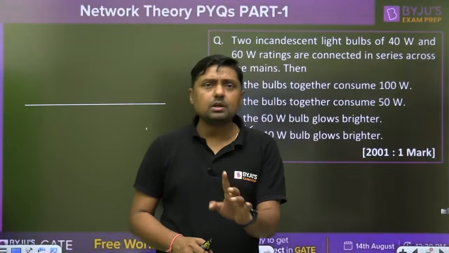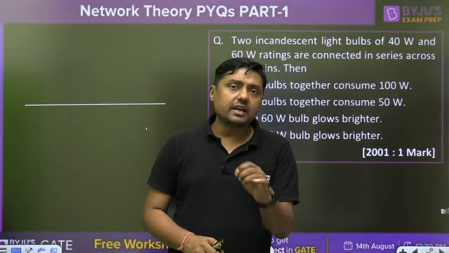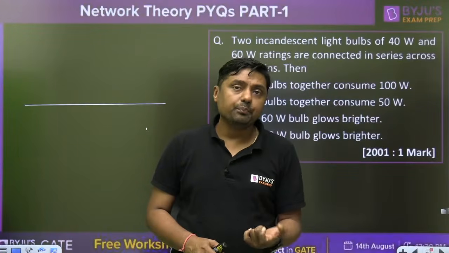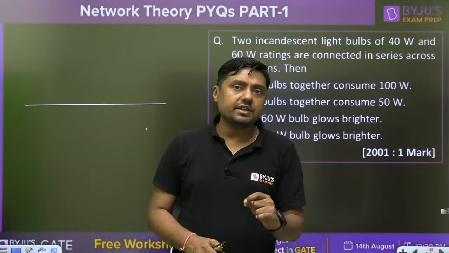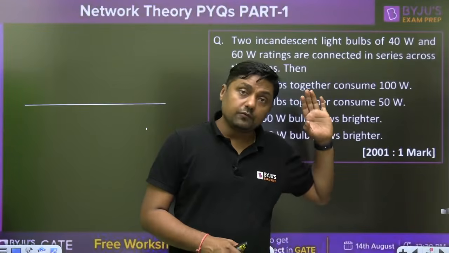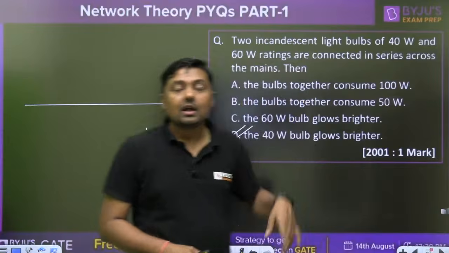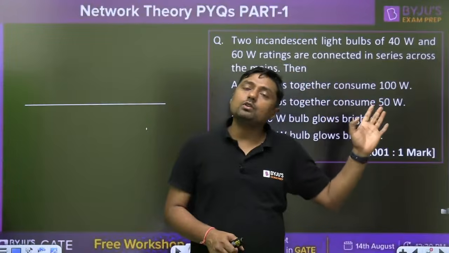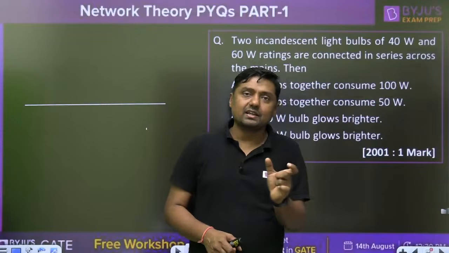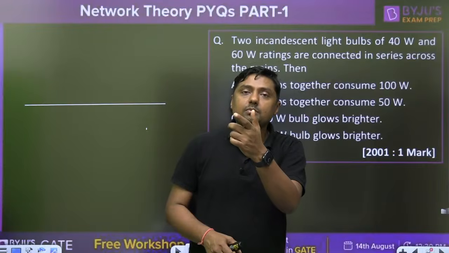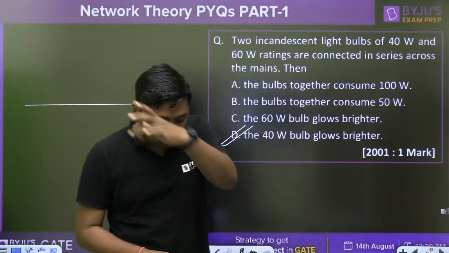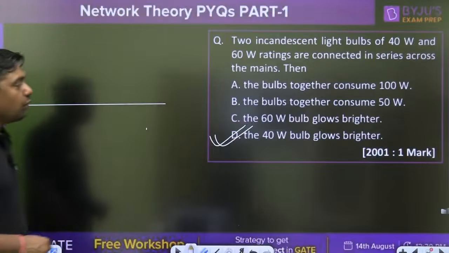Now, remember this concept. Within 10 seconds, we have to solve this question. If the two bulbs are connected in series, then always, if the voltage rating is similar, in this question, voltage rating is not given, so normally we are taking the same voltage rating. Normally in our houses, what is the RMS value? 230 volt RMS or 220 volt. And that's why the 40 watt bulb.